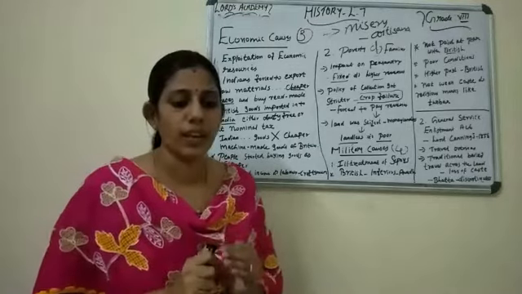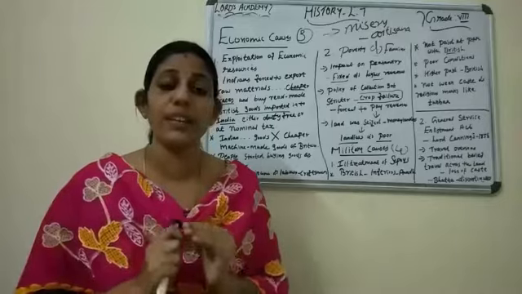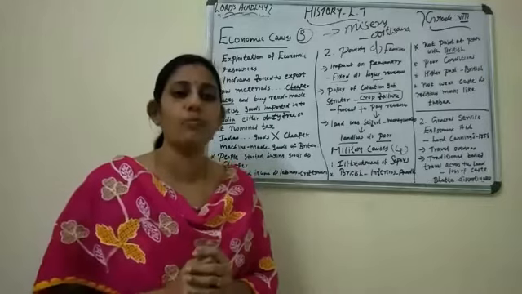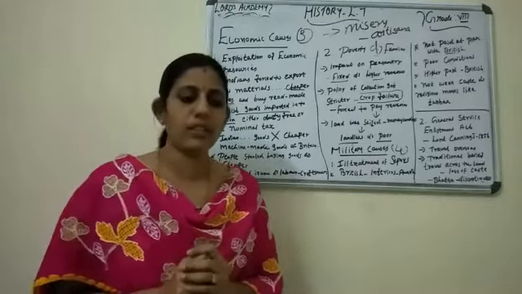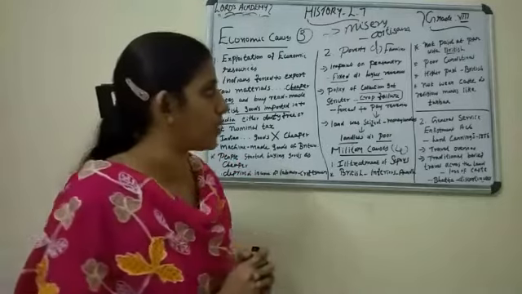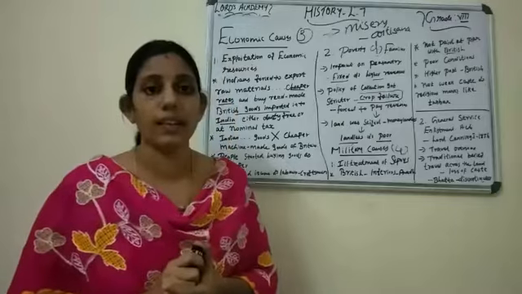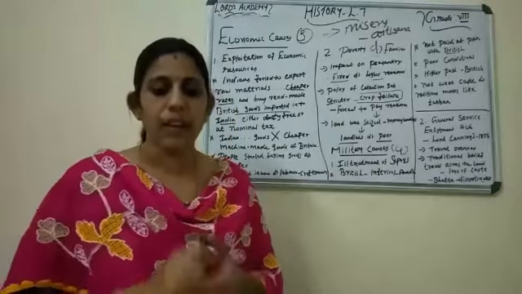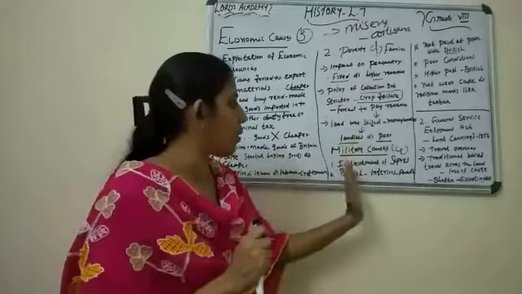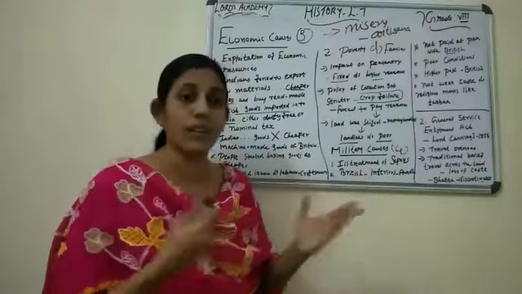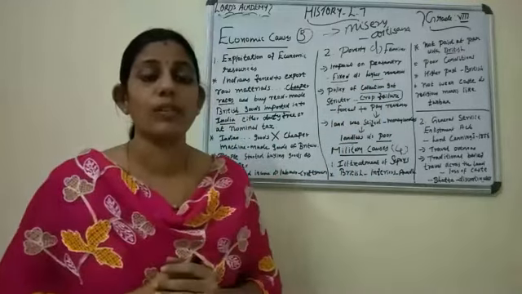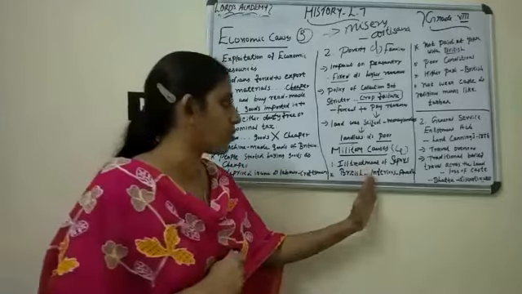Even educated Indians were denied high posts and promotion. This turned them against the British. Already we discussed this in the political and social causes; the same point is repeated here also.